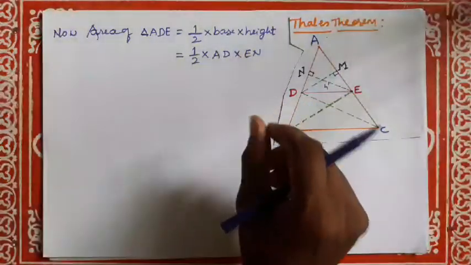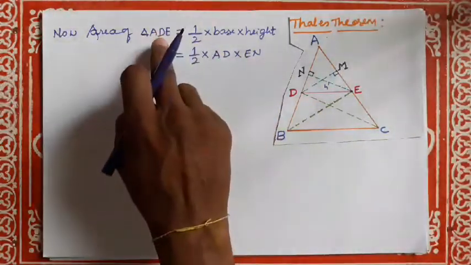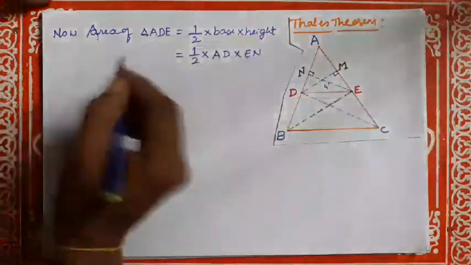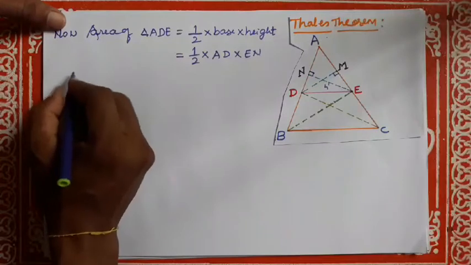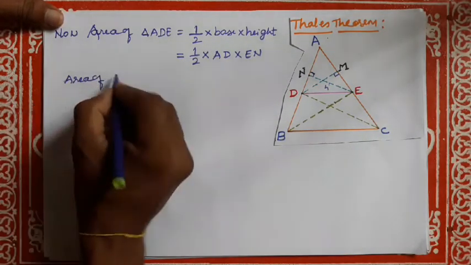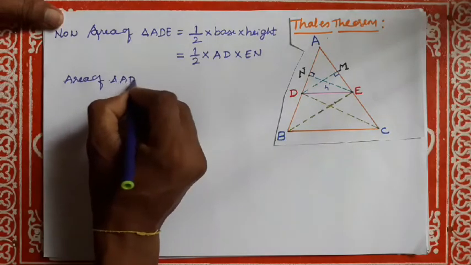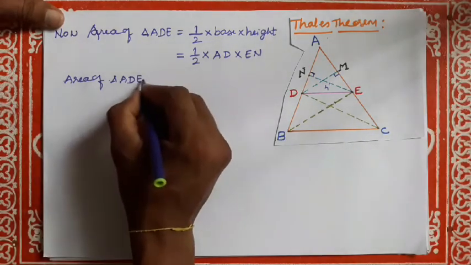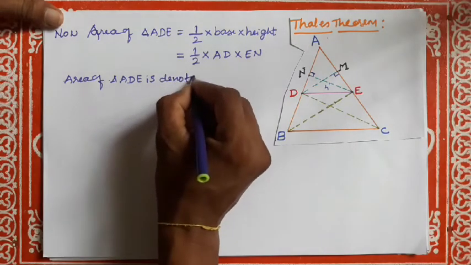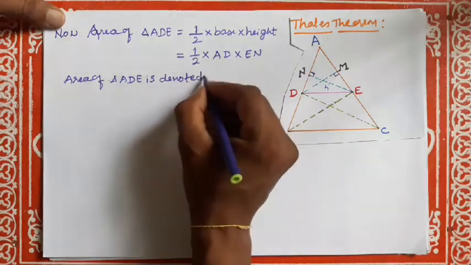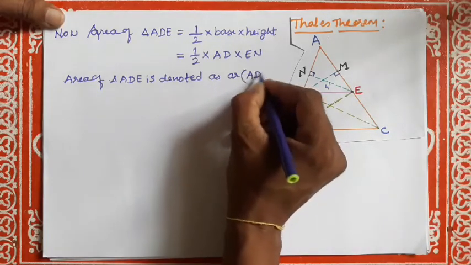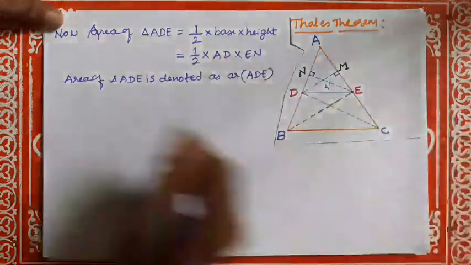Recall that the area of a triangle ADE is denoted as area of ADE.